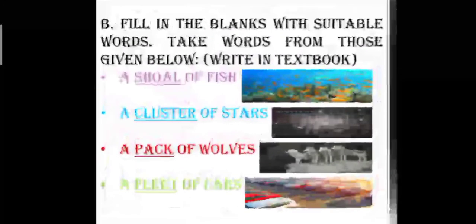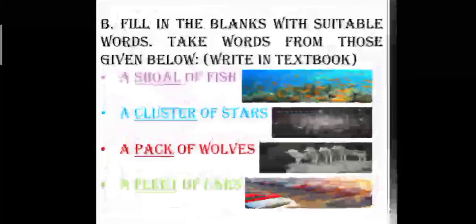So let's move on to our textual exercise. Fill in the blanks with suitable words. Take words from those given below. You have been given certain words which you have to fill in the blanks. This exercise you have to write in the textbook. A dash of fish. You can see how many fish are there in that picture. So it will be a shoal of fish. A dash of stars. You can see so many stars. So a group of stars would be called a cluster of stars.